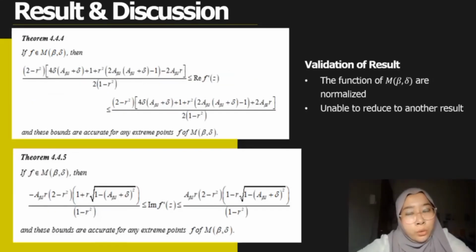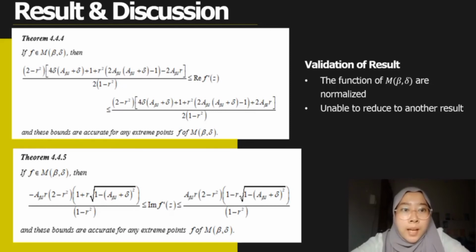We move on to theorem 4.4.4, which states that the bound of the real part of f prime is sharp for any extreme point f of class M. The last theorem is theorem 4.4.5. This theorem states that the bound of the imaginary part is sharp for any extreme point f of class M.